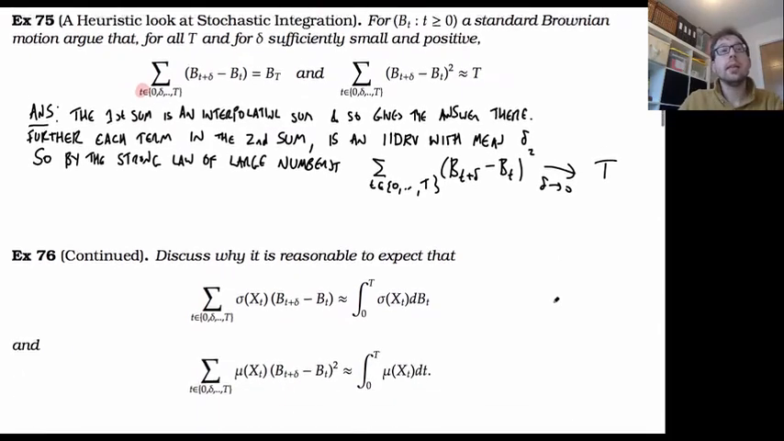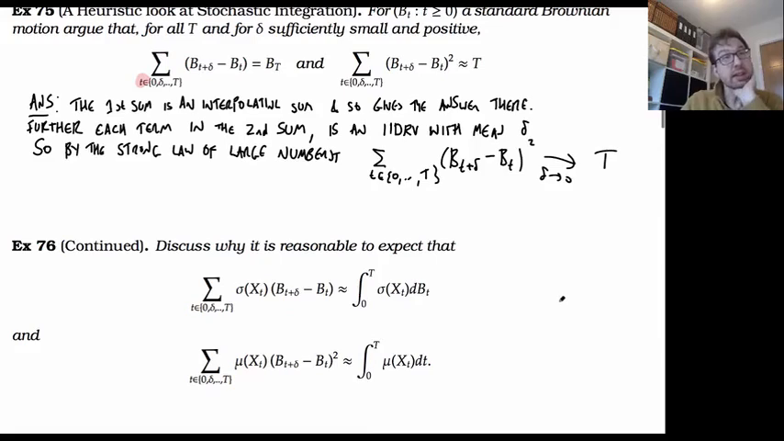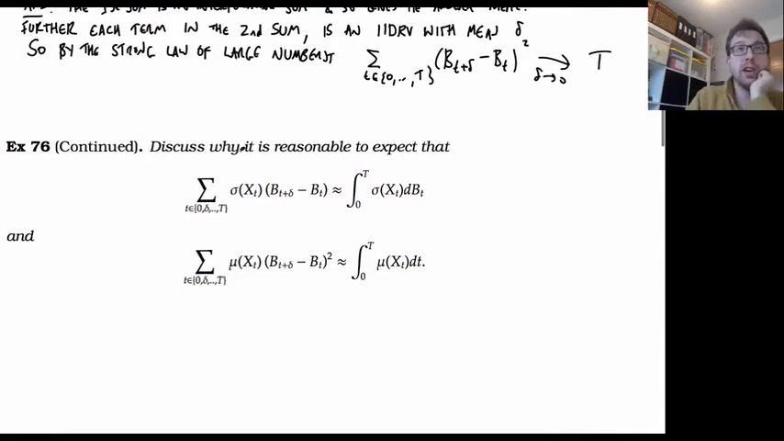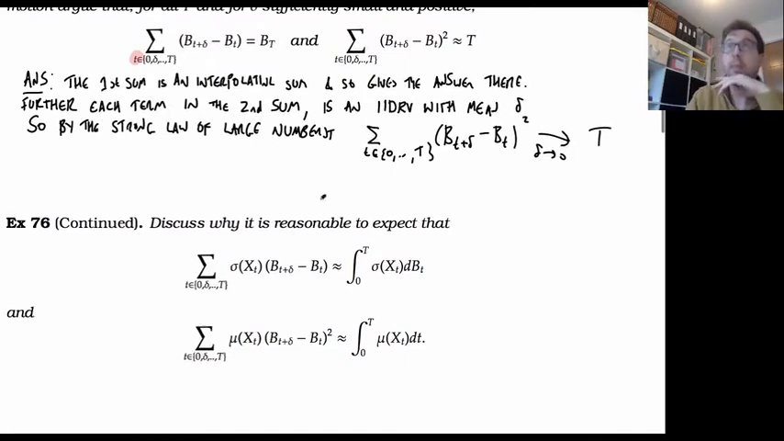Okay, next exercise, we're going to begin to do some integration with this. I'm going to do this in a very unrigorous way. So discuss why it's reasonable to expect that if I do a sum a little bit like this one, but I add a coefficient at the front. In this case, I'm going to add a sigma x of t. In each of these terms, I'm going to do the same sum, but multiply by mu of x of t, all right?